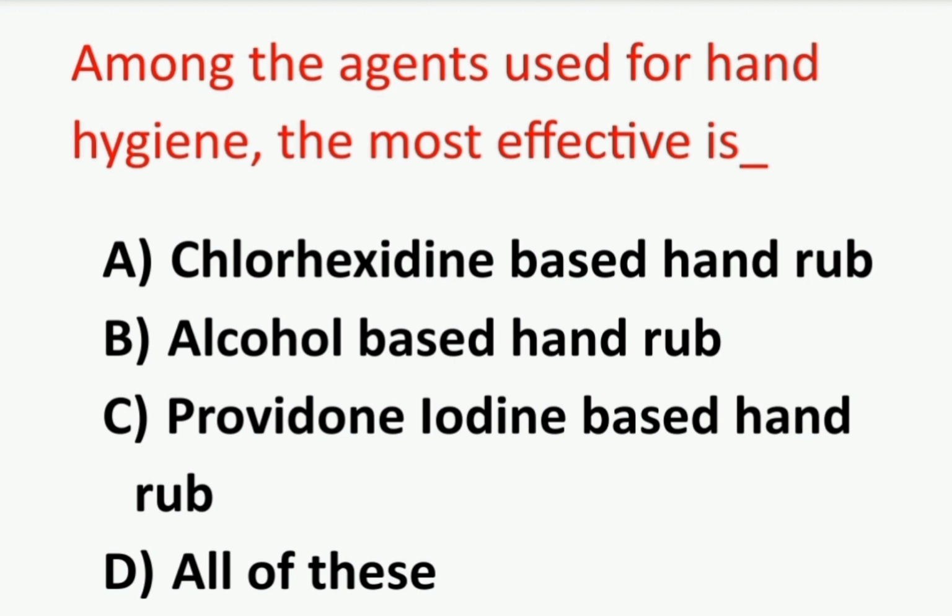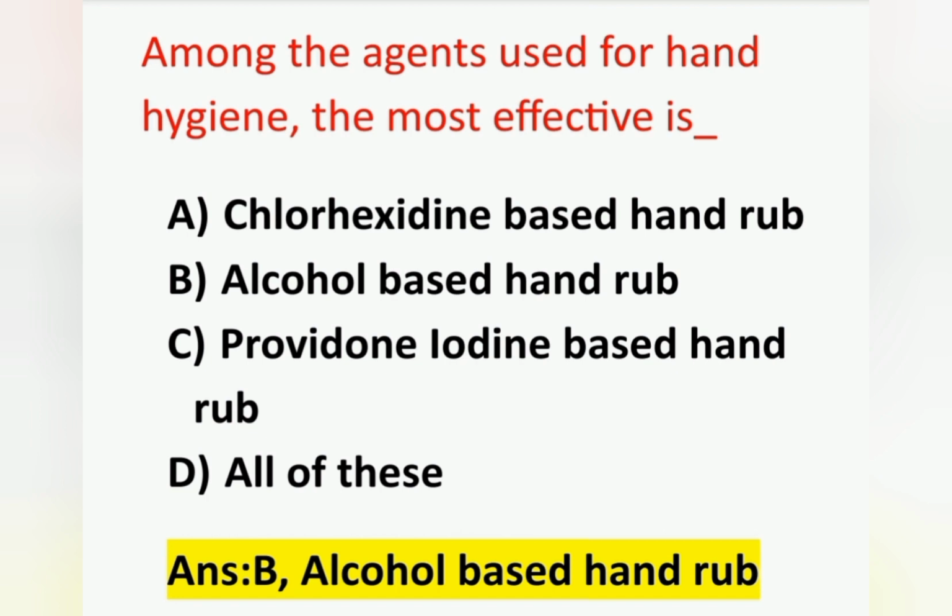First question, among the agents used for hand hygiene, most effective is: option A chlorhexidine based hand rub, option B alcohol based hand rub, option C povidone iodine based hand rub, and option D all of these. Which is the most effective hand hygiene agent? Correct answer is option B, alcohol based hand rub.